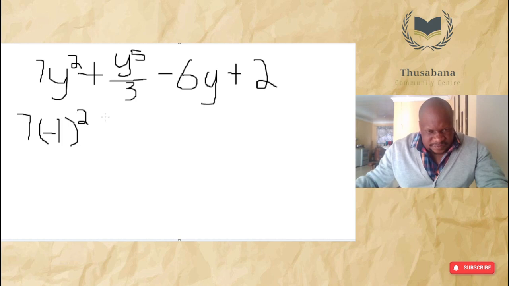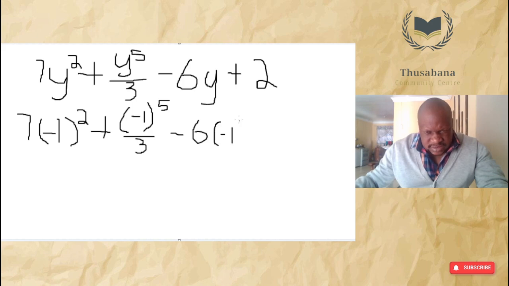We will then have plus, bracket, minus 1 to the power of 5, bracket, over 3. We'll have minus 6 multiplied by minus 1. The constant is standalone, it doesn't change. Now you understand why it's called a constant.